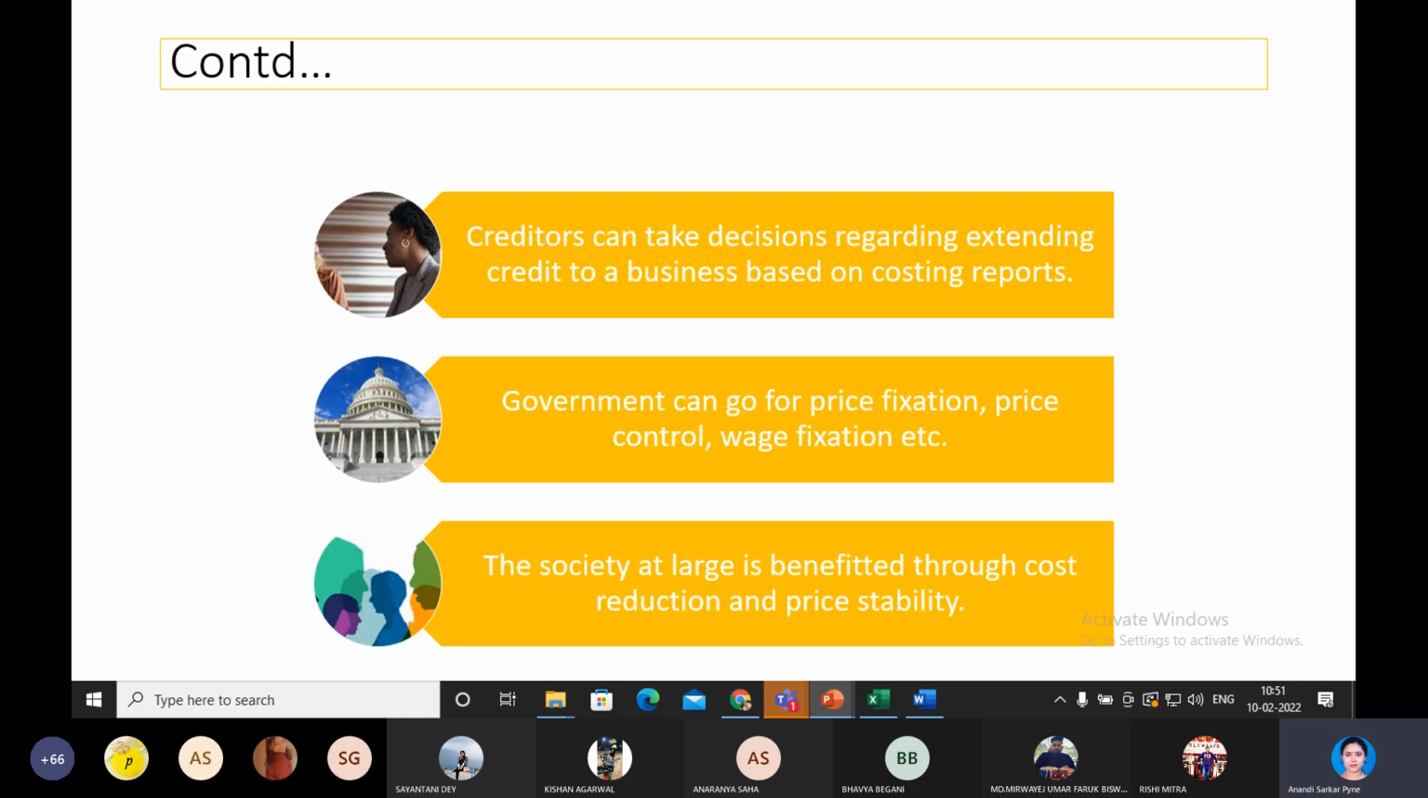And the society at large is benefited through cost reduction and price stability. There will be more employment, there will be more jobs, more job security. There will be more infrastructure in relation, because when a company is established properly, not only that company but other companies in relation to that company also develop. So yes, the society will be benefited at large.